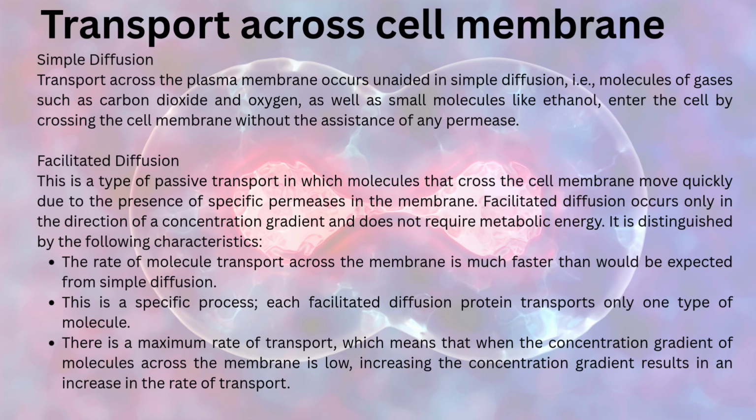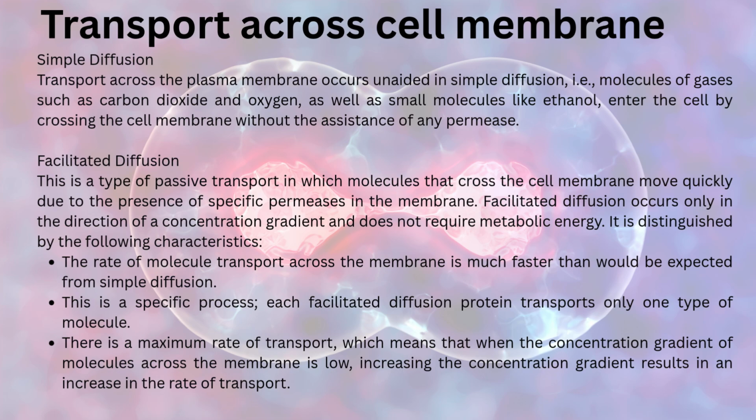This is a type of passive transport in which molecules that cross the cell membrane move quickly due to the presence of specific permeases in the membrane. Facilitated diffusion occurs only in the direction of the concentration gradient and does not require metabolic energy. It is distinguished by the following characteristics. The first one is the rate of molecule transport across the membrane is much faster than would be expected from simple diffusion. This is a specific process.